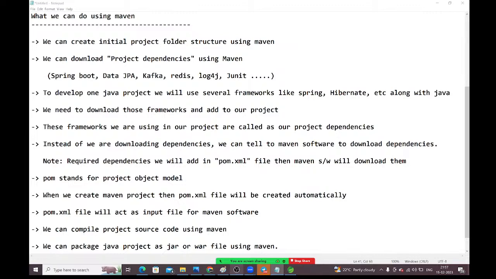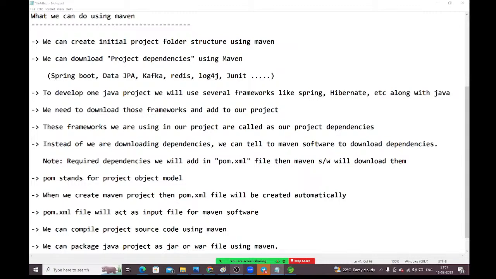First, Maven will check in the local repository. He is looking for this Hibernate dependency. It will check whether that Hibernate dependency is available in the local repository or not. If it is not available in the local repository, then it will go to the remote repository and check whether Hibernate is available there. If it is available, it will download from there. Suppose if it is not available in the remote repository also, then it will go to the central repository. The central repository is public, guys. Anybody can access it. It will check in the central repository and download from there. Like that it will do, guys.